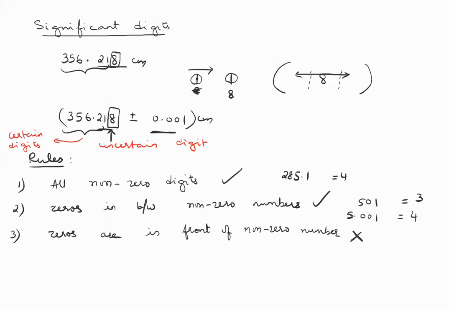If you have 0354, your number of significant digits is 3. If you have 0.354 also, the number of significant digits is 3. If you have 0.00054 now, the number of significant digits is 2. So whether there is a decimal or there is no decimal, it doesn't matter when the zeros are coming before a non-zero number. Zeros preceding the first non-zero number are not counted. Moving on to rule number 4.